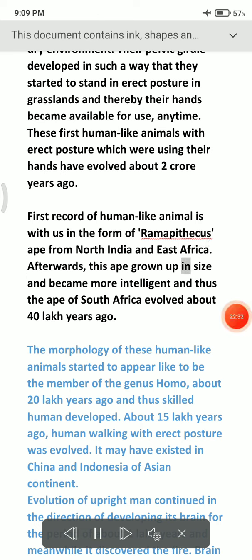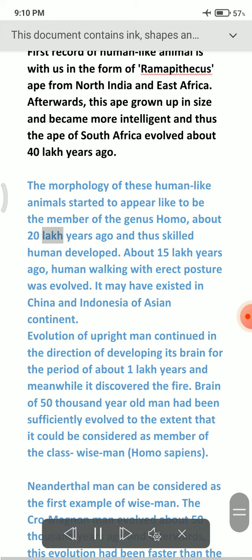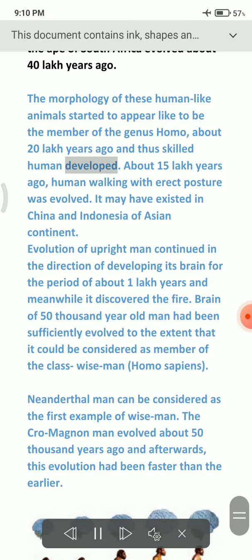Afterwards, this ape grew in size and became more intelligent and thus the ape of South Africa evolved about 40 lakh years ago. The morphology of these human-like animals started to appear like a member of the genus Homo about 20 lakh years ago and thus skilled human developed. About 15 lakh years ago, human walking with erect posture was evolved. It may have existed in China and Indonesia of the Asian continent.